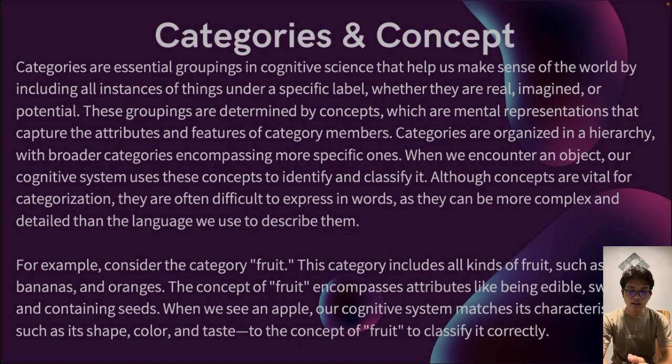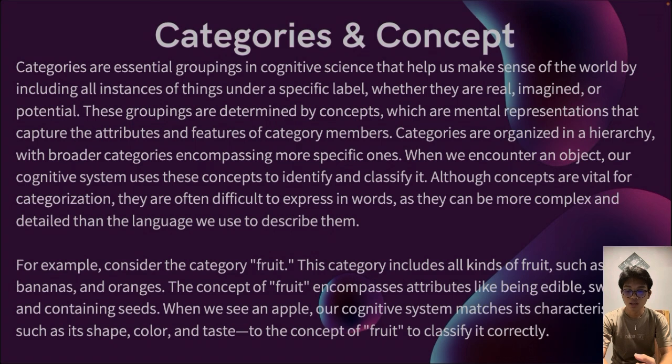When we encounter an object, our cognitive system uses this concept to identify and classify it. Although concepts are vital for categorization, they are often difficult to express in words, as they can be more complex and detailed than the language we use to describe them.